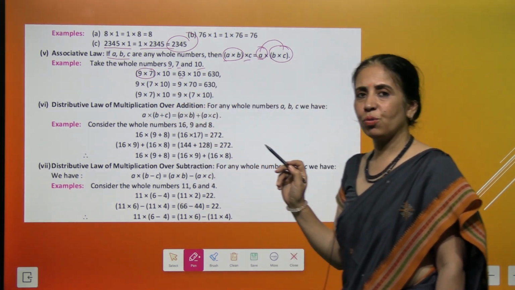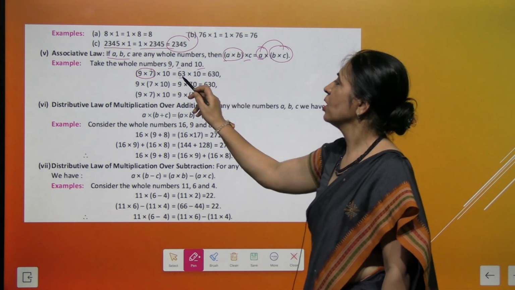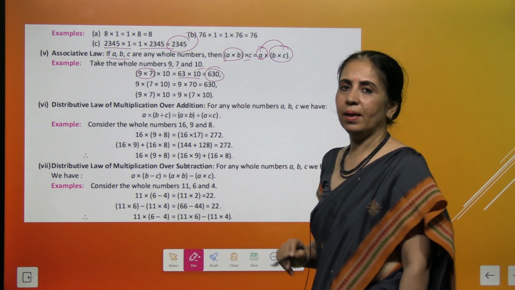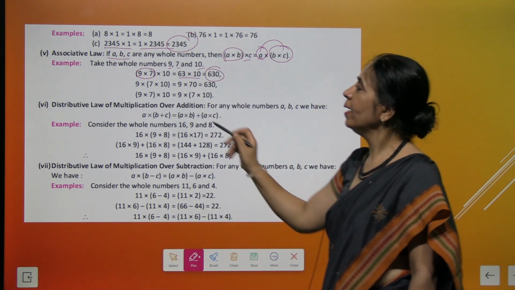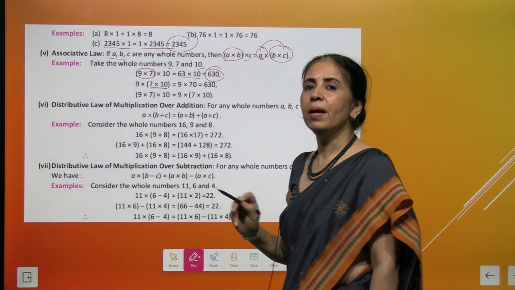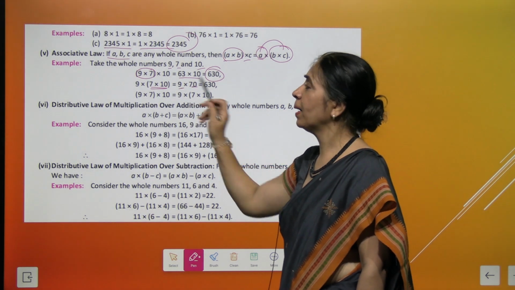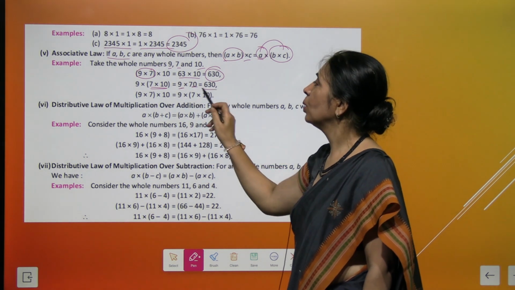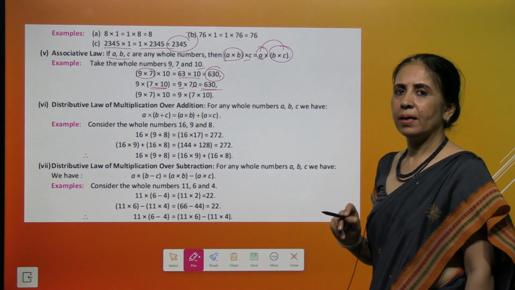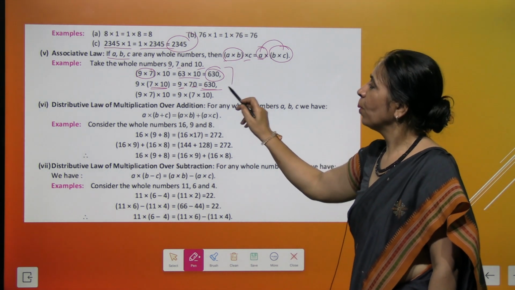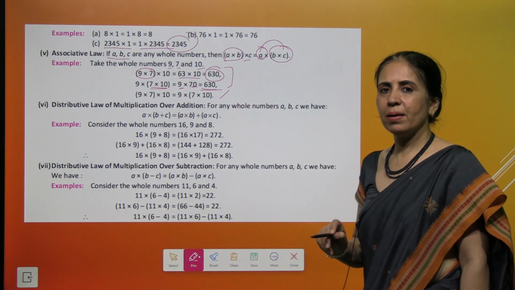That becomes 63. Then we multiply it with 10. We get 630. And next time, you know what I did? I first multiplied 7 and 10. That makes 70. And this 70 multiplied by 9 gives you the same result. That is 630. So in both the cases, we get the same answer.